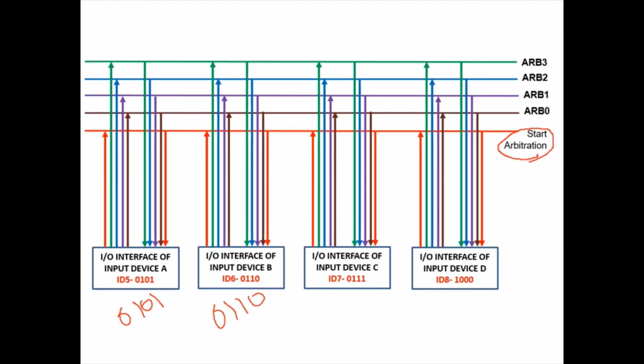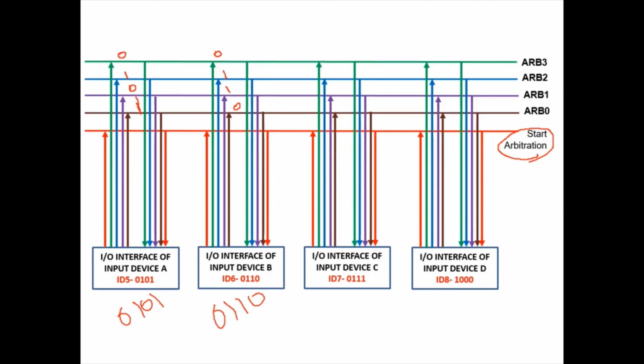So let us see what happens. When the first device places 0101, arbitration line 3 is 0, arbitration line 2 is 1, then 0 and then 1. Similarly, the other device places its ID also, that is 0110. Now what is the actual value of these lines? It cannot hold different bits.